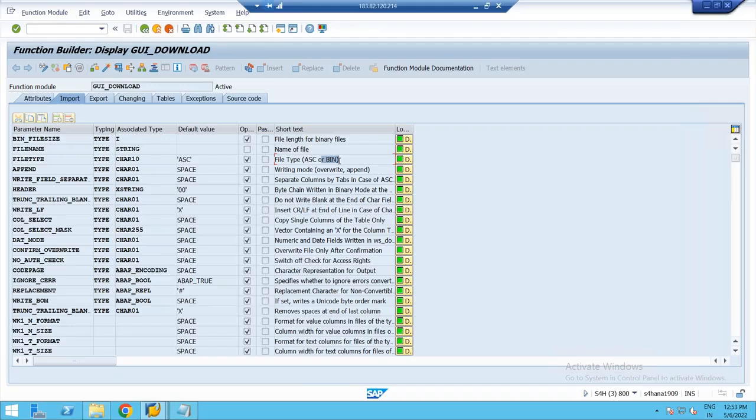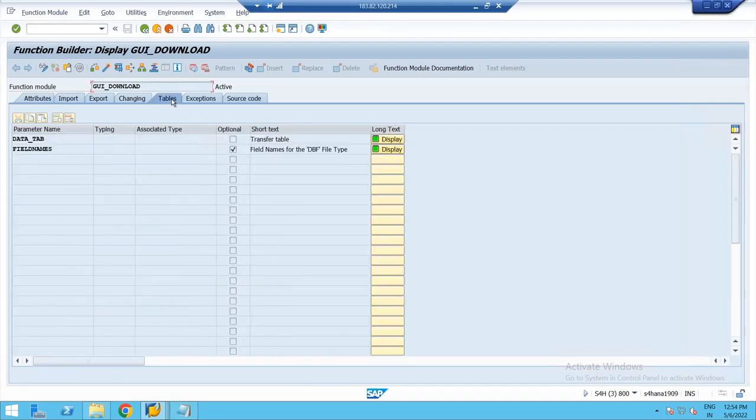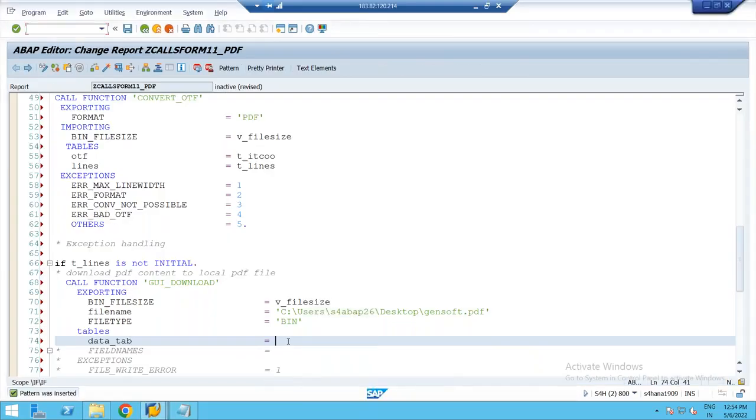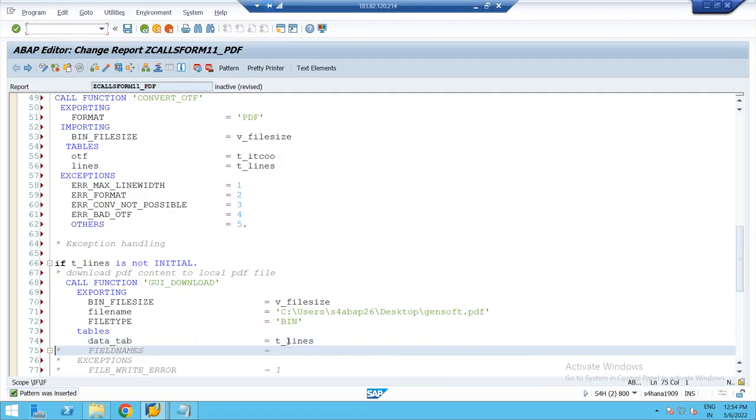So for PDF you have to give it as binary. And we have to pass the internal table. In the tables section there are two internal tables, out of which one is mandatory, the transfer table. So this internal table you have to pass. So DATA_TAB equals T_LINES, that's it.